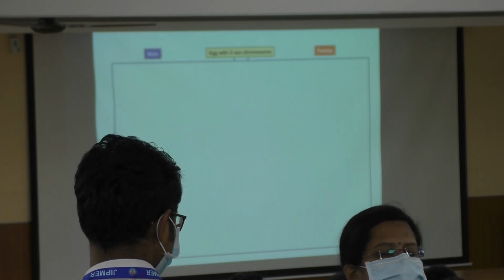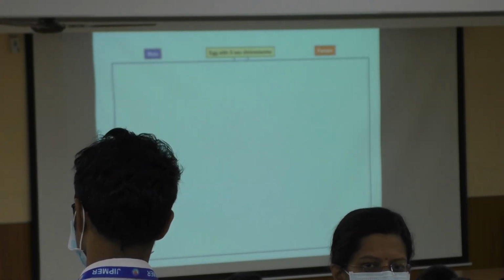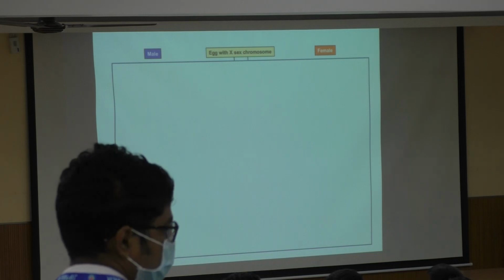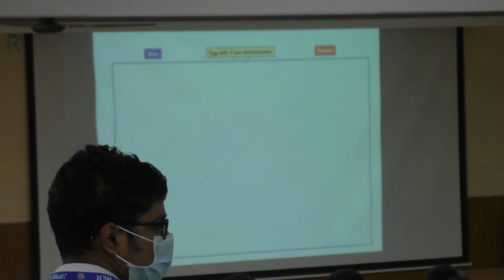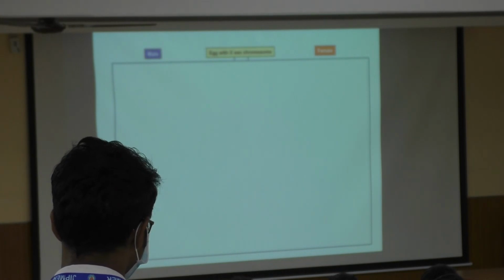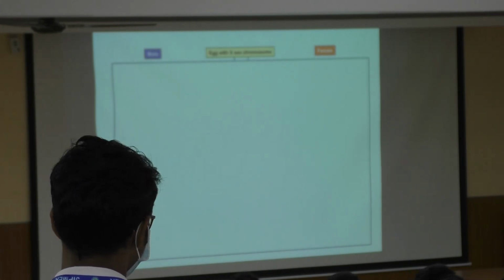So before the 6th week, what is the state of the gonad in the fetus? Gonadal primordium. Till 5 weeks, what is that type of gonad?